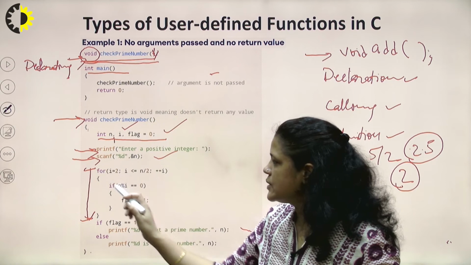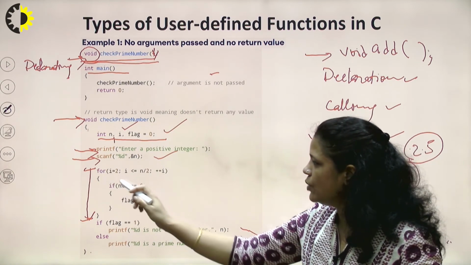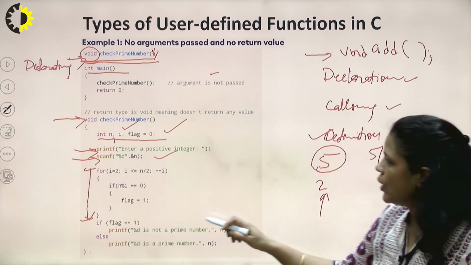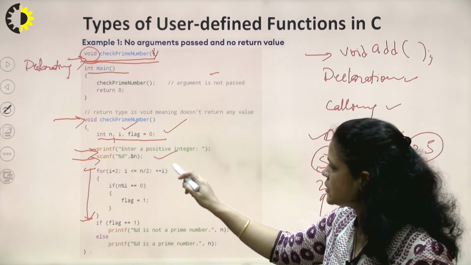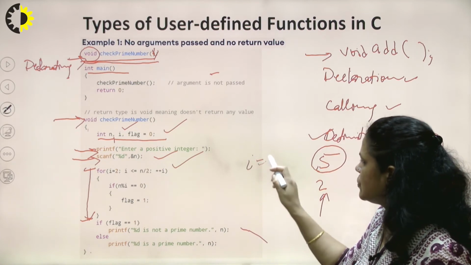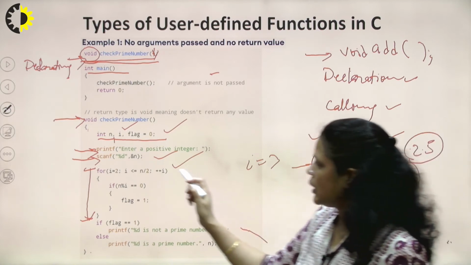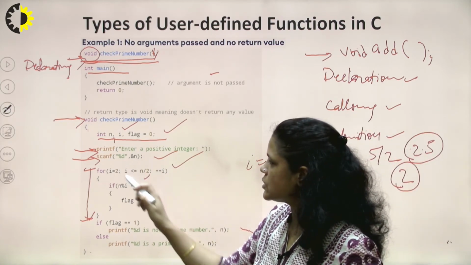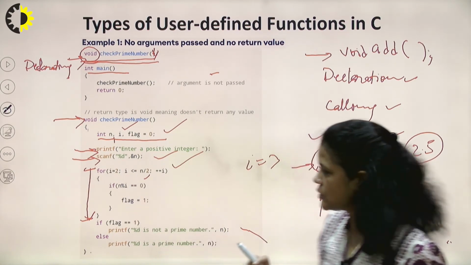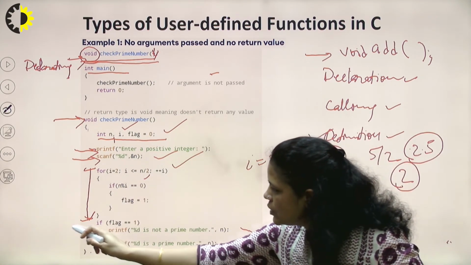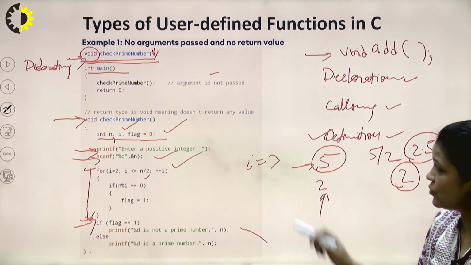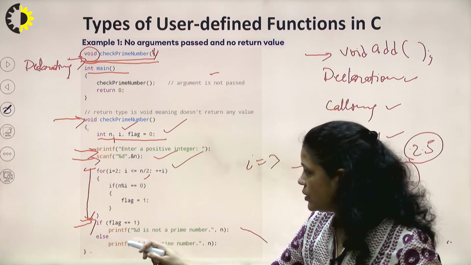Here we will see that it is not equal to 0. So the flag will be changed and it will be 1 now, and then again we'll see the updated value of i, that is i equal to 3 for my example, and the condition is not true this time. So the compiler's control will not enter the loop again, and outside the loop it will check if flag is 1. Yes, flag is 1 this time for the 5. So it means what?